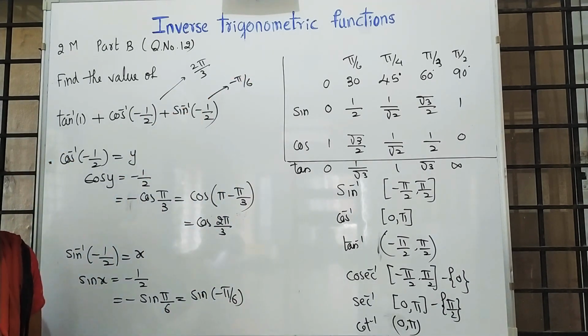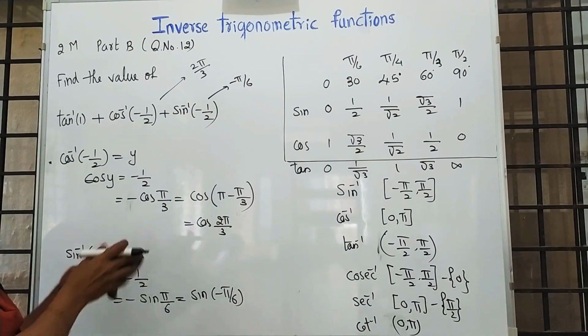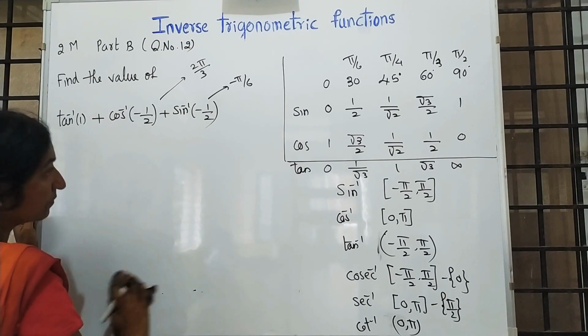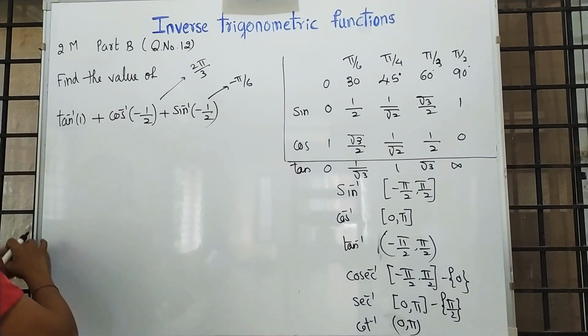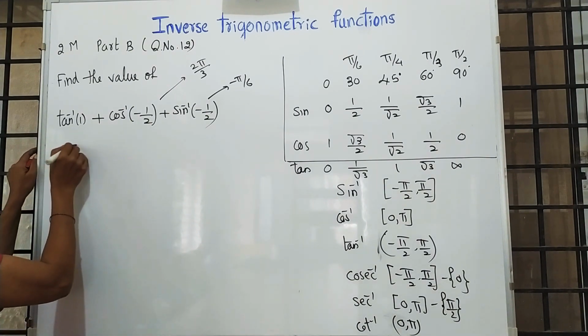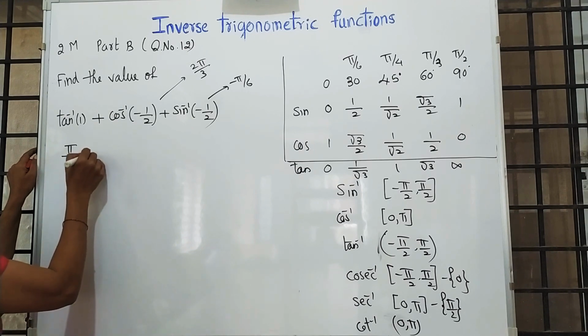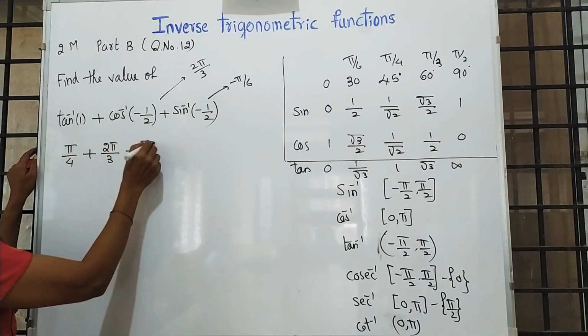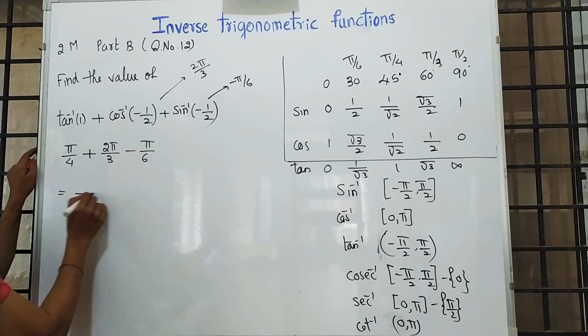After calculating the values, write down the given expression. So, this answer is pi by 4 plus 2 pi by 3 minus pi by 6. Take the LCM.